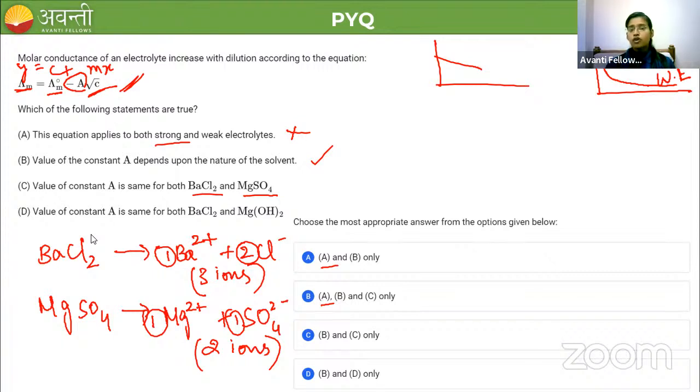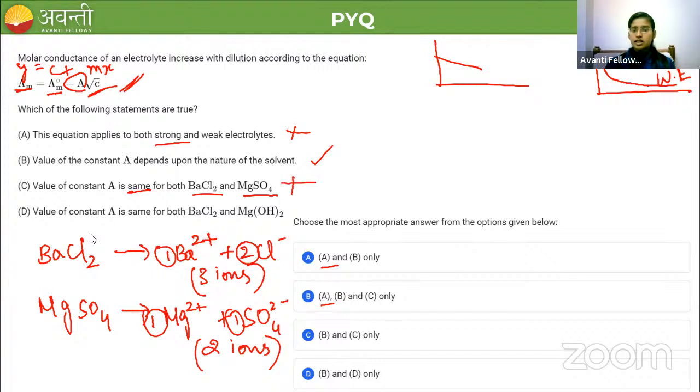So the value of constant A should also be different. It will not be same. Okay, but it is given that value of A is same for both. So C is also incorrect. Now let's go for D.